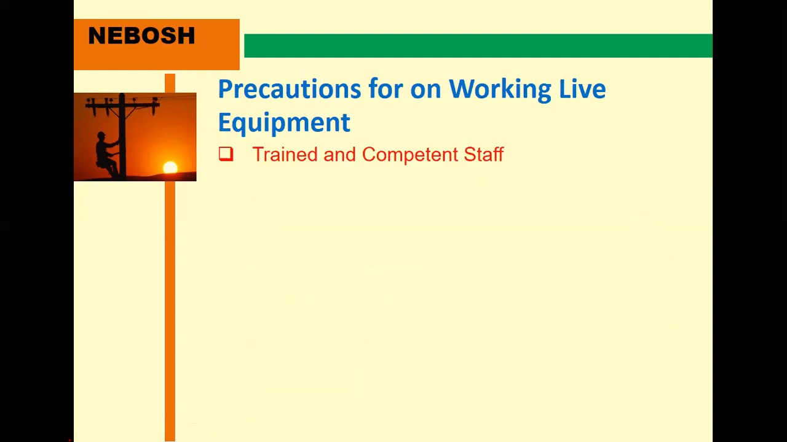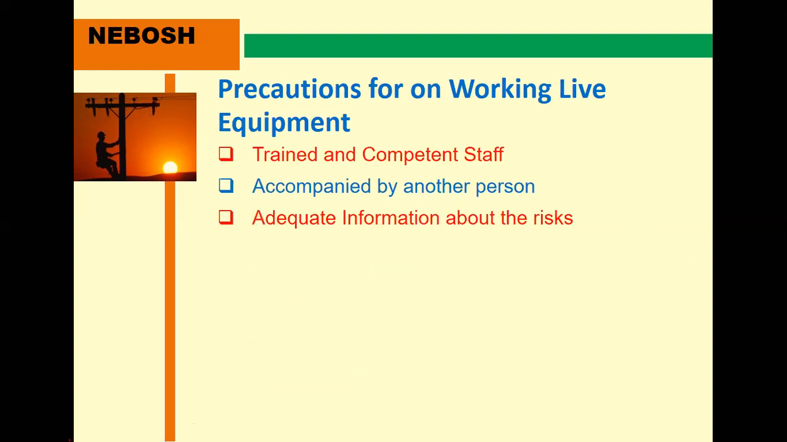The precautions for working on live equipment: trained and competent staff are needed, because an experienced person, an electrician, supervisor or engineer, is required, accompanied by another person. A single person should never work at an electrical location. If one person gets an electric shock, the other can help, for example by using something plastic to hit him free, and then stopping the power. Adequate information about the risk is also needed.